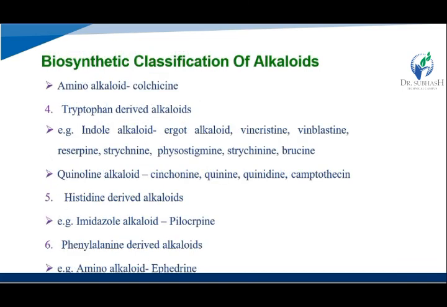Then amino alkaloid like colchicine, then tryptophan, tryptophan derived from the alkaloids like indole alkaloids, indole alkaloids like from the ergot alkaloids, then vincristine, vinblastine, strychnine, quinolines alkaloids like cinchonine, quinine, quinidine, and camptothecin. Okay. Then histidine derived from the alkaloids like imidazole alkaloid, and pilocarpine. Then phenylalanine derived from the alkaloids like amino alkaloids, and like they're derived from the ephedrine.